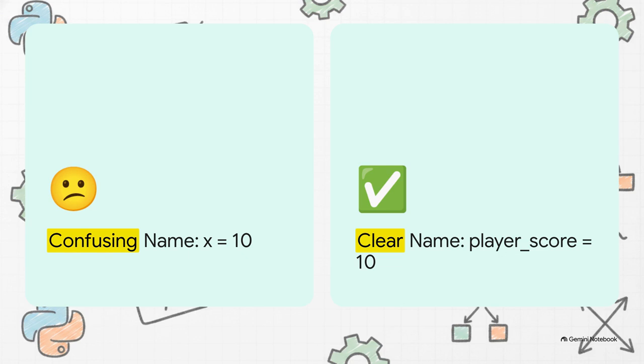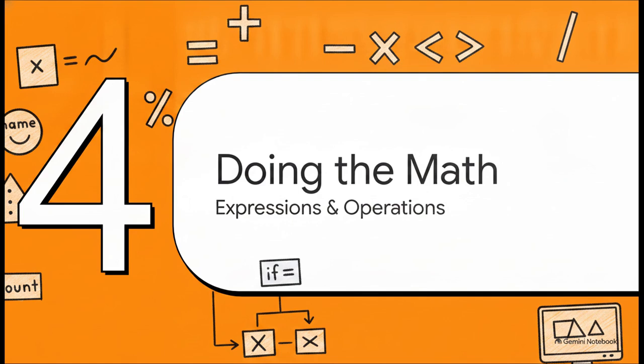Instead, using player_score equals 10 is so much better. Creating clearly named variables represents a really excellent coding practice because it drastically improves your program's readability. You always want your code to be easy for you and for anyone else looking at it to read and understand instantly.